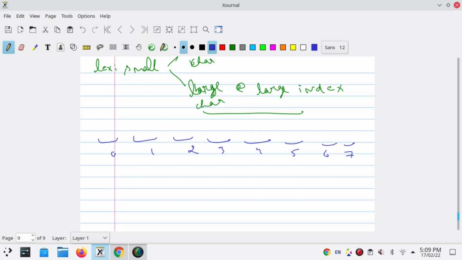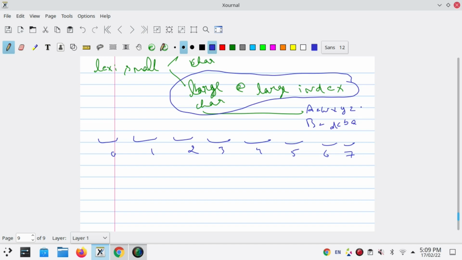Larger, and A here is like Alice becomes W, X, Y, Z, and Bob becomes A, B, C, D. Okay. So now we will look at this part, that is larger at larger index. So A larger is Z.